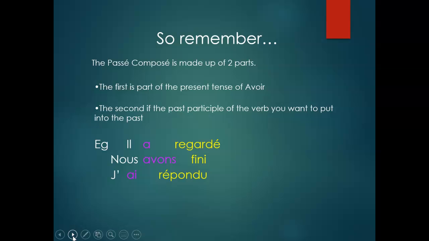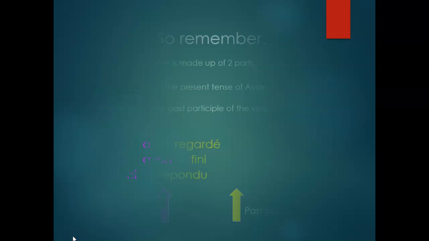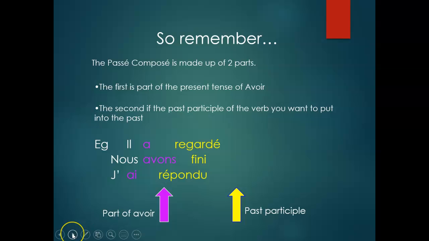As a reminder, I want you to repeat this to yourself. The passé composé, le passé composé is a compound tense. It has two parts, the avoir part and the past participle. Okay? So repeat that to yourself and don't ever forget that rule. So the part of the avoir is what is in purple, and the past participle is what is in yellow. Okay?